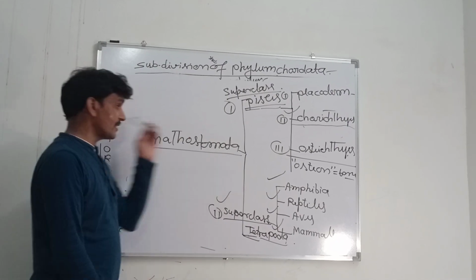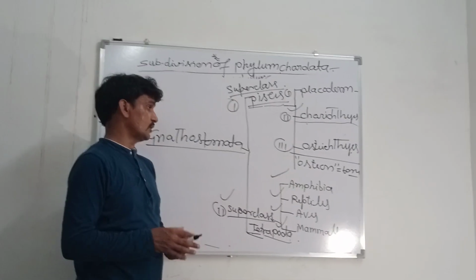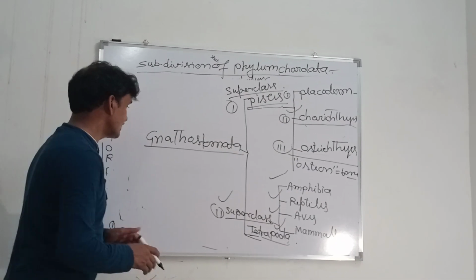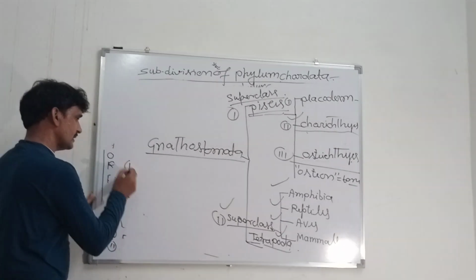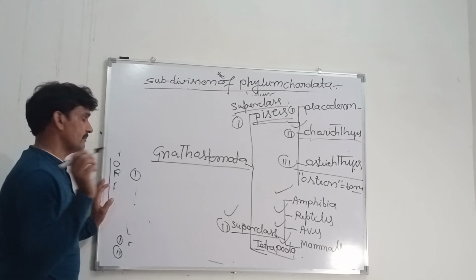The classes of chordates are further divided into two groups: lower vertebrata and higher vertebrata.